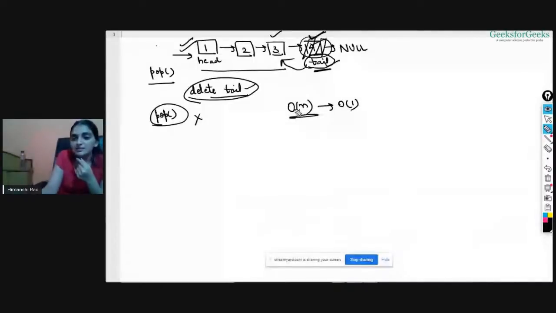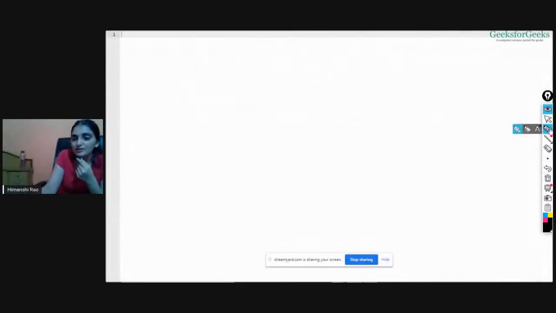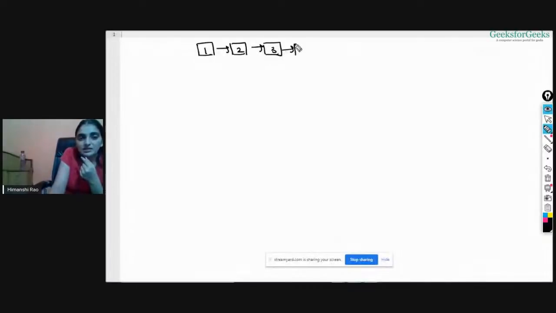So let's try to do something else with this pop function. Say this is my list, 1, 2, 3 and 4. These are the elements. And this is null, right? Here I have head, and initially the tail was also here, but now your tail is here. And say I have maintained another pointer with it, that will be pointing at the previous of the tail, like here, right?